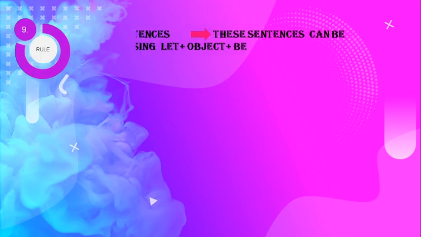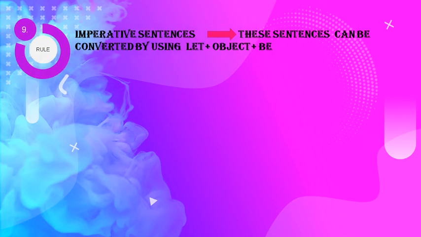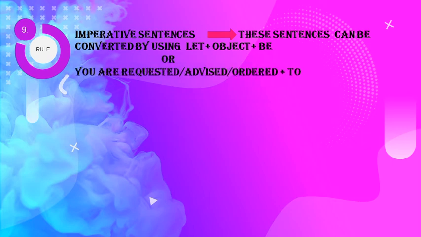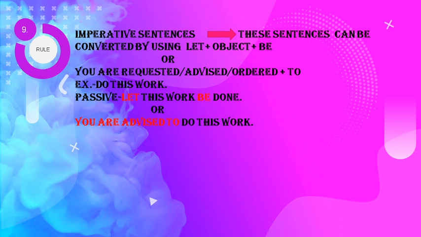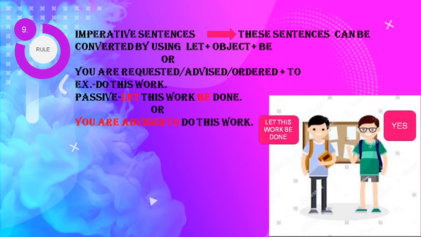Rule number 9. Imperative sentence. It means a sentence of order, command, request or advice. These sentences can be converted by using let plus object plus be, or we can also make this kind of sentence with the help of you are requested, advised, ordered plus to. Like we can see one example, do this work. The answer can be let this work be done, or you are advised to do this work.